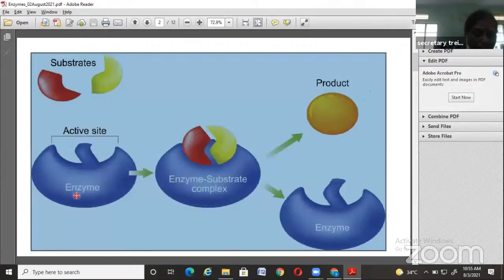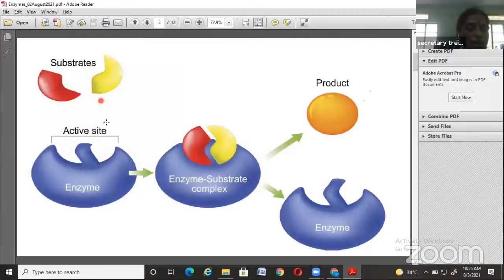Enzymes are also chemical substances. Having these active sites, observe the shapes of substrate molecules and active sites. Both are similar in shape. So there is a resemblance between these active sites and substrate molecules.